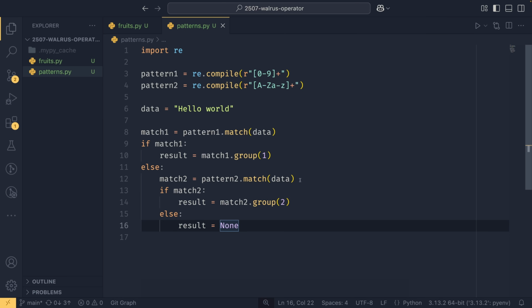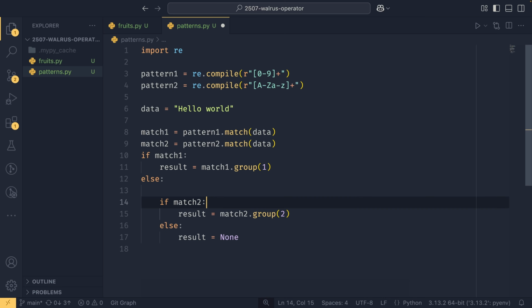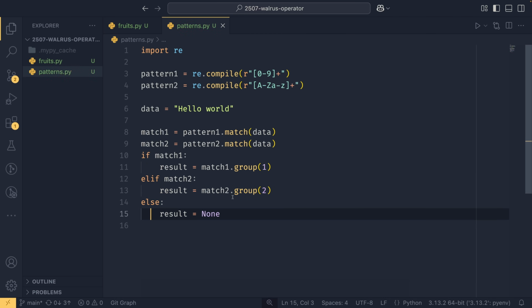One way you can get around this is by actually moving this up here and then turning this into an elif and then unindenting all this to have just a single if, elif, and else statement here, which looks a lot nicer, but we are also getting the second match even if the first one is fine, because we get the first one, we get the second one, and then we start checking.